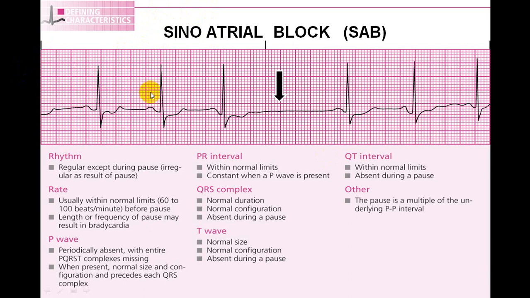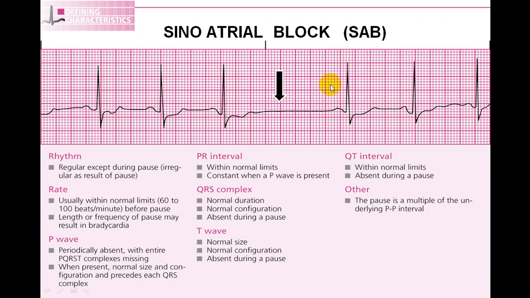there is a QRS complex. All QRS complexes are narrow. RR interval is constant. P wave is present before each QRS complex. You can see here also, P wave is present before each QRS complex, and PR interval is also constant. So rhythm wise, this is sinus rhythm. But if you see here, this RR interval is big, so it is irregular.